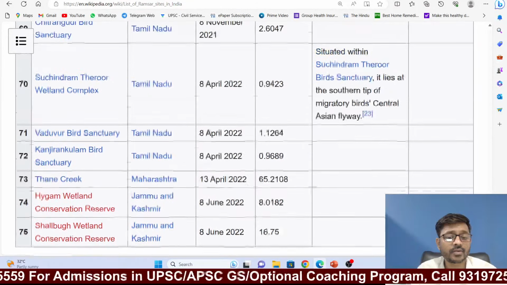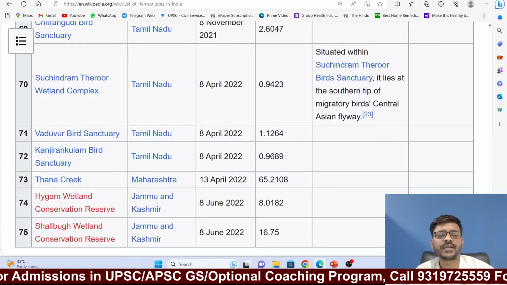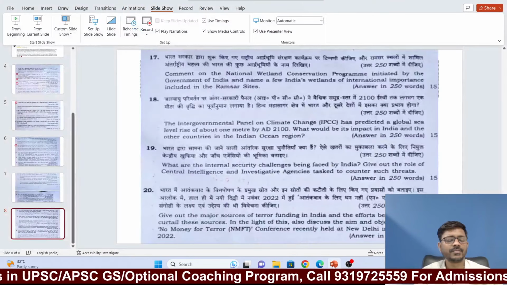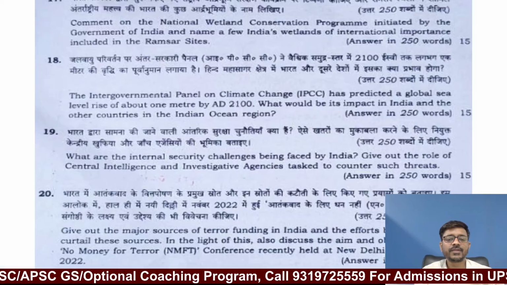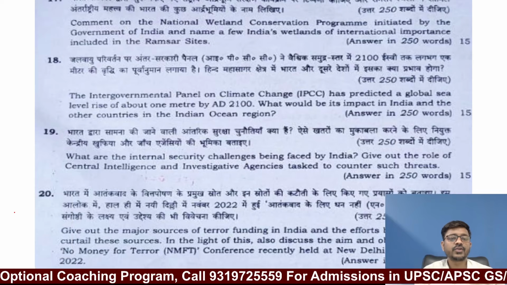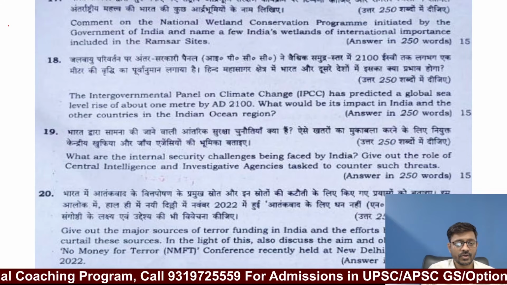See, there are a total of 75 Ramsar sites in India. So they are not asking you to list all of them. They are simply asking you to name a few Ramsar sites in India. It is a 15 mark question and 250 words, environment and ecology.